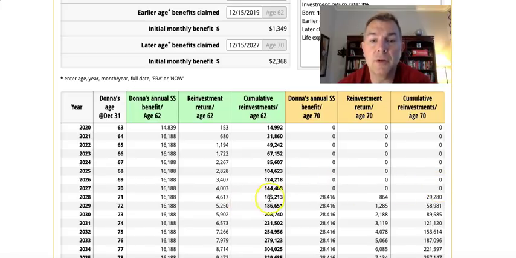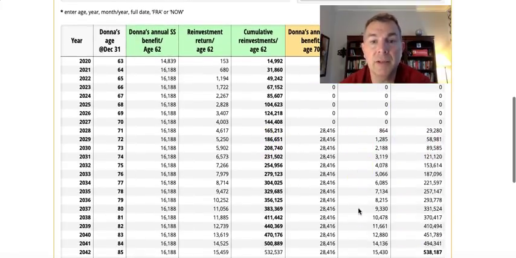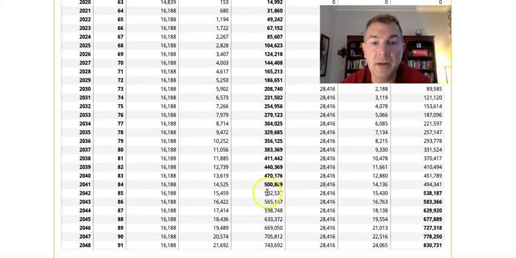So the very next year she'll have 165, she'll have 29,000 over here. The very next year she'll have 186, she'll have 58. So it catches up, but it takes a while. It takes until she's 85 years old for delaying until she's 70 to catch up with her. So here she has $538,000.